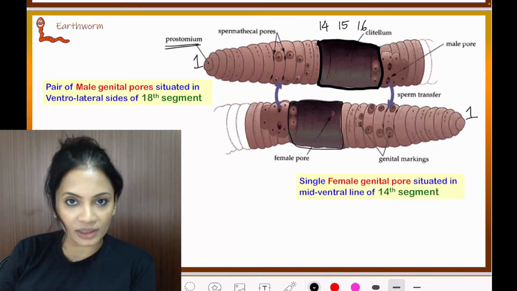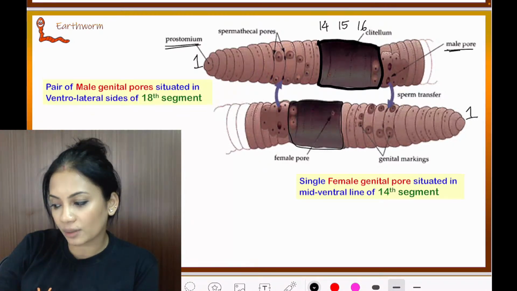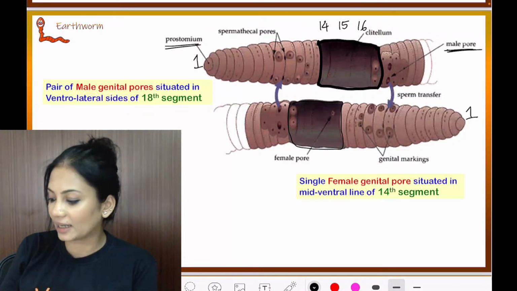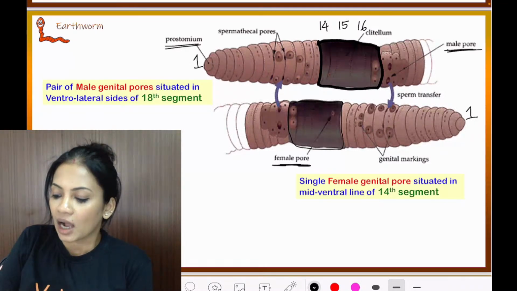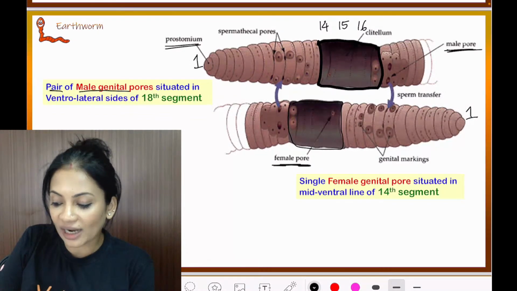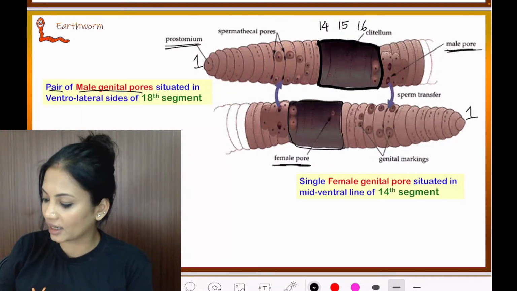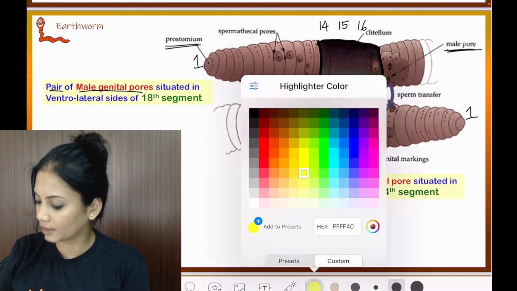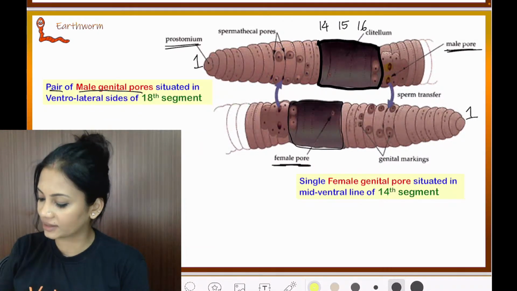So these are basically two earthworms they have taken into consideration. One is going to be labeled male and the second female. So look over here, kids. There are a pair of male genital pores. Where are they? Let's color them in yellow. Male genital pores. Is this viewable, kids? Are you able to see this?